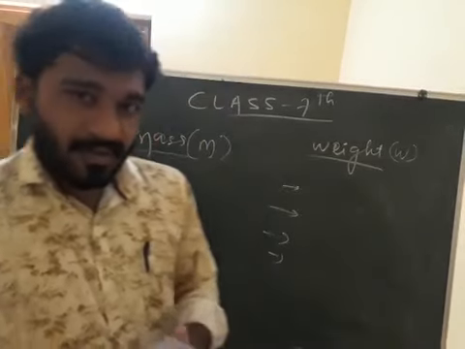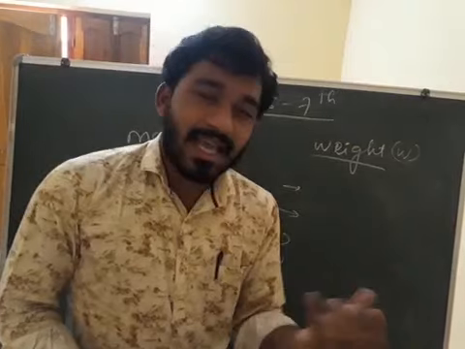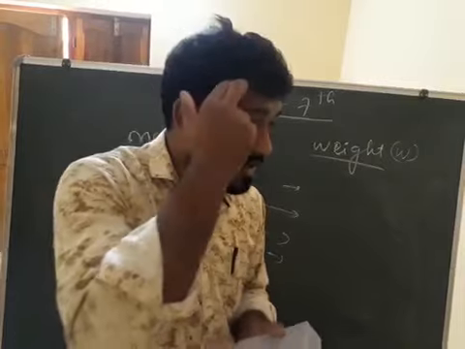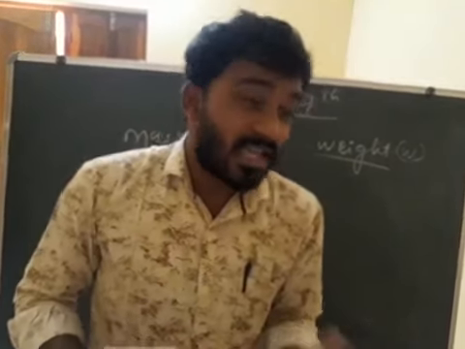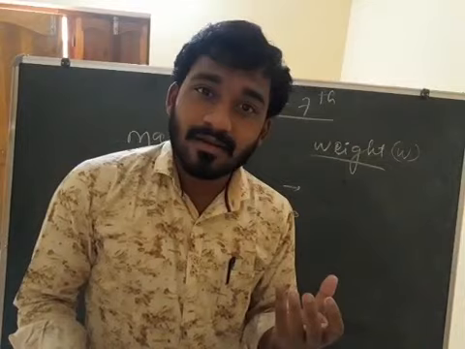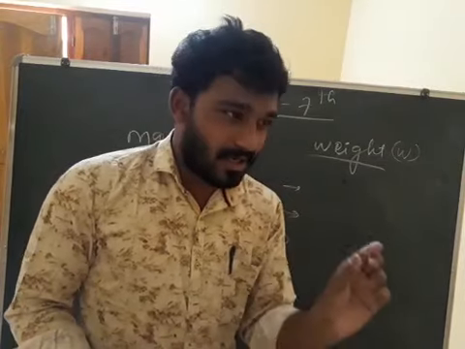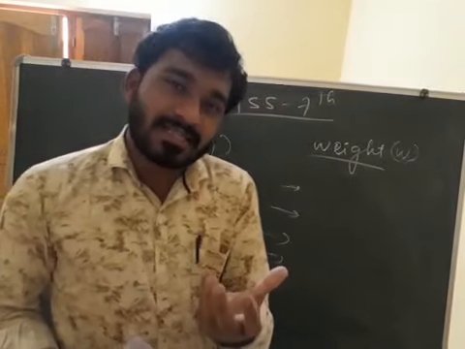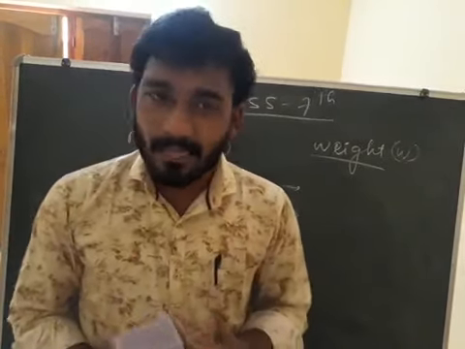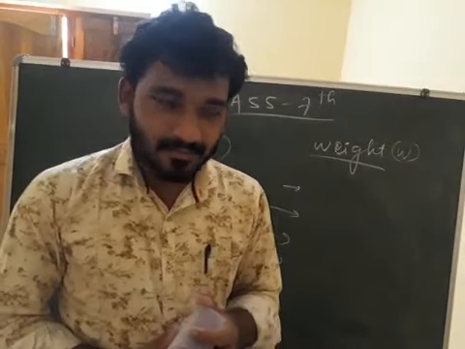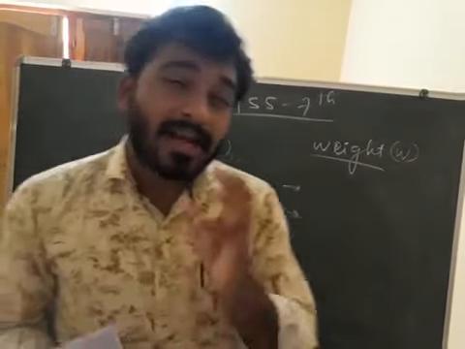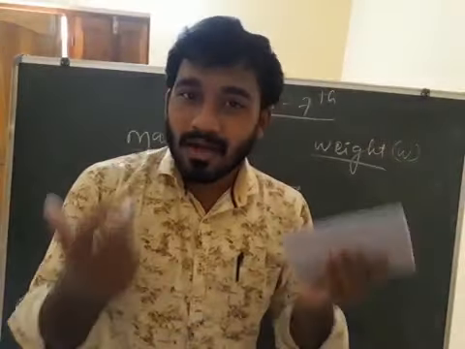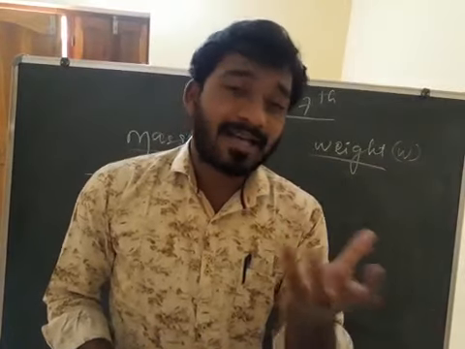Next point, mass is a scalar quantity. And what is a scalar quantity? It has only magnitude. Suppose anybody asks what your mass is, you say 40 kg, 50 kg. It means it has only magnitude. 40 kg means 40 is the magnitude, whereas kg is the unit. But weight is a vector quantity. Vector means it has direction as well as magnitude.